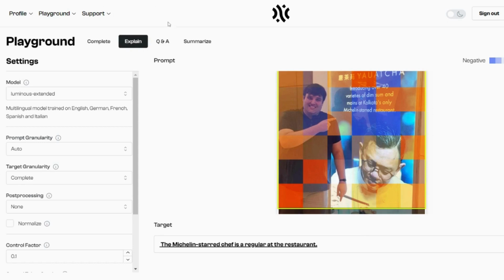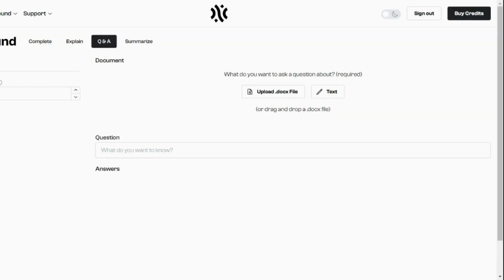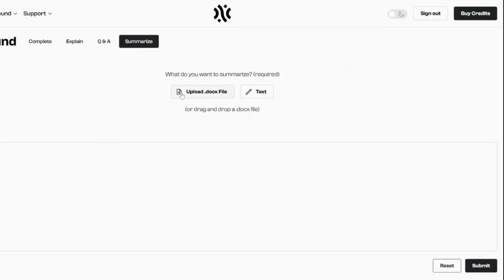Now, Q&A is the main thing we're going to look at. This one here lets you upload a document, which means you can have your script if you want. You can have some information that you have transcribed from somewhere. You can have a content brief that's been sent over by your client who you work on a freelance basis for, and you want to be able to get some of the information out of it that you're going to use. If you go to summarize here, what you can do is upload a document.